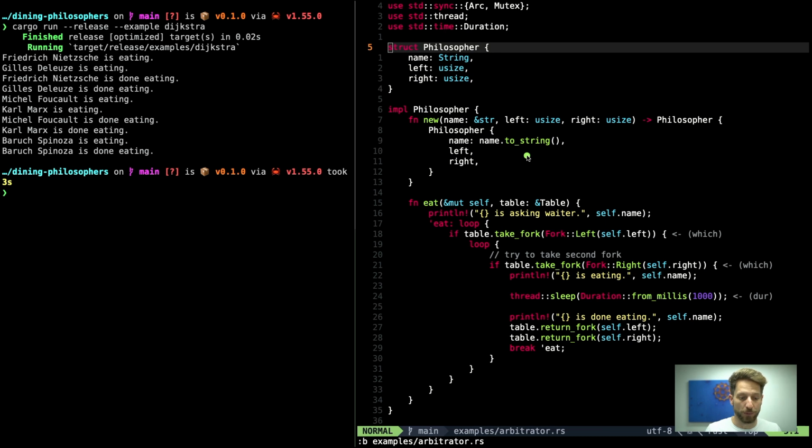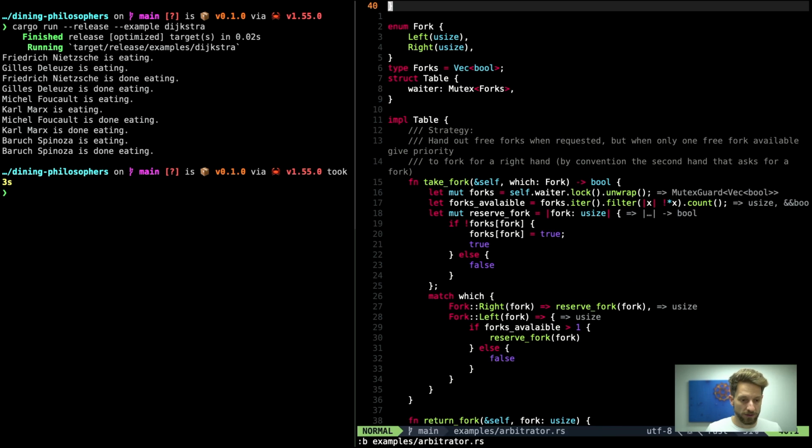Let's hop down first before we go over how the philosophers eat. To make this a bit easier and more obvious to read, I've created an enum Fork, and there it is defined whether I'm requesting a left fork or my right fork, and I have to specify which fork I want. These enum variants also hold values. The left one holds a number and the right one as well.